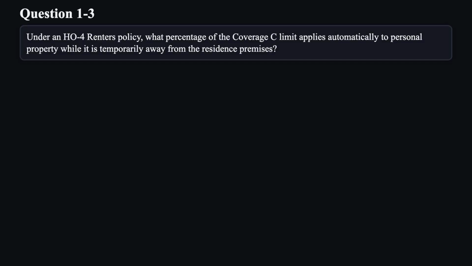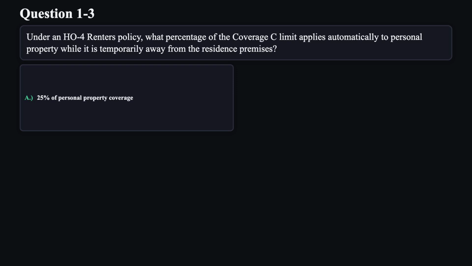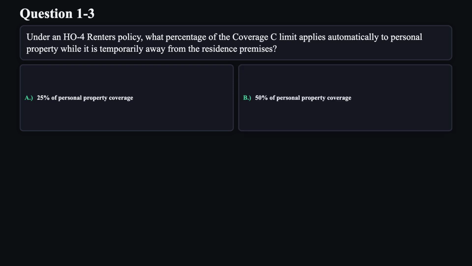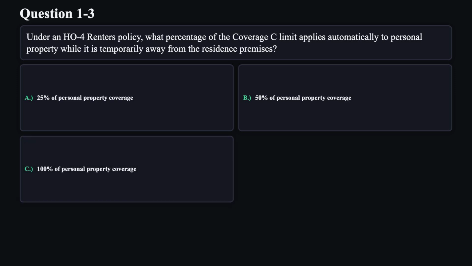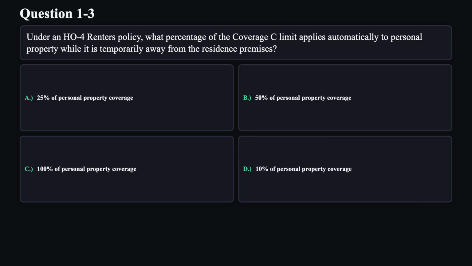Question 3. Under an HO4 renter's policy, what percentage of the Coverage C limit applies automatically to personal property while it is temporarily away from the residence premises? A. 25% of personal property coverage. B. 50% of personal property coverage. C. 100% of personal property coverage. D. 10% of personal property coverage.